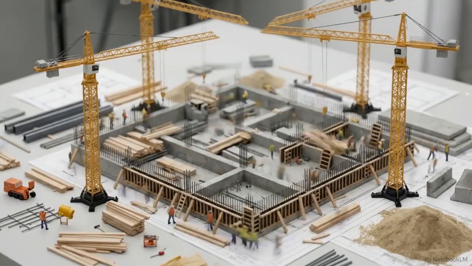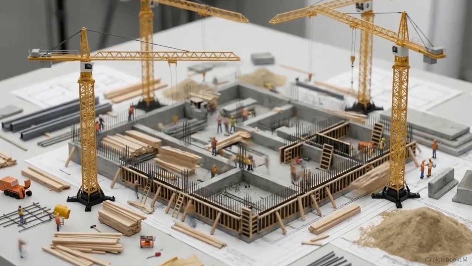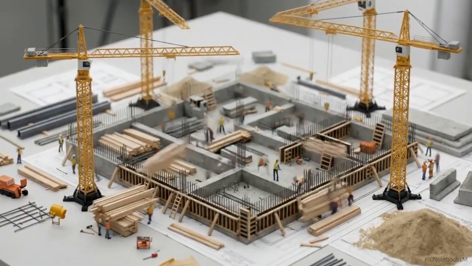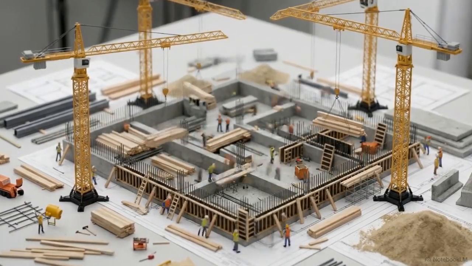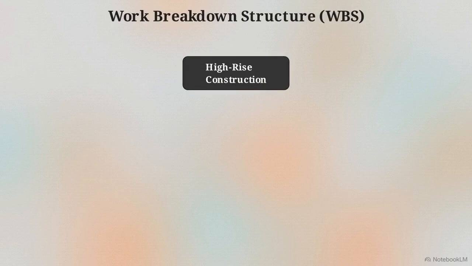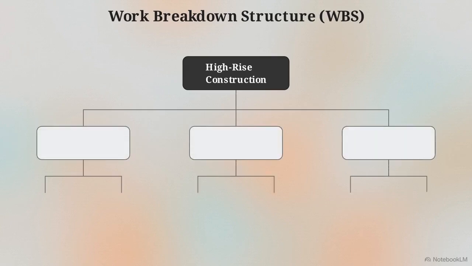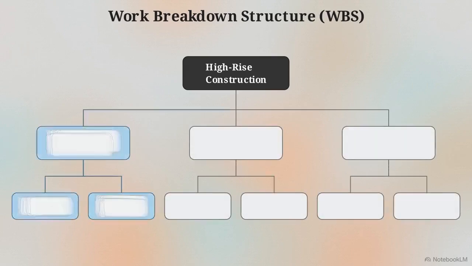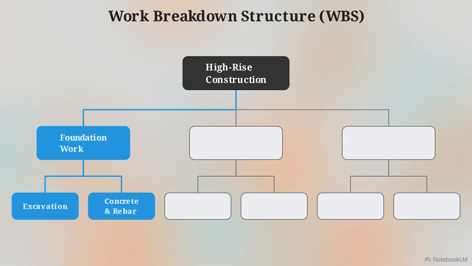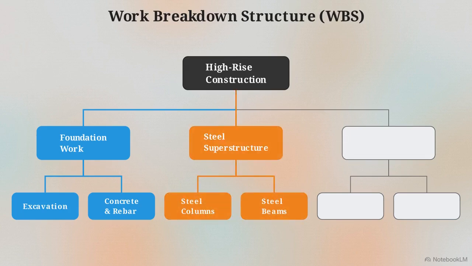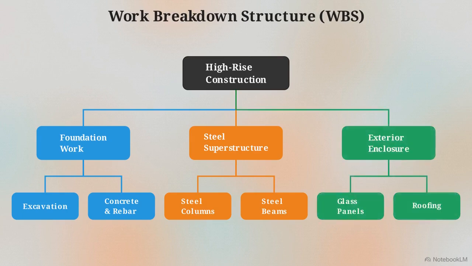and cost. Attempting to schedule a macro-scale infrastructure project as a single, unified entity creates an unmanageable density of variables. Looking at this hierarchical tree diagram, we see the work breakdown structure, or WBS. It divides the project into a descending hierarchy of discrete tasks. The WBS categorizes these tasks by physical construction phases, isolating foundation work, mapping steel superstructure, and outlining exterior enclosure.